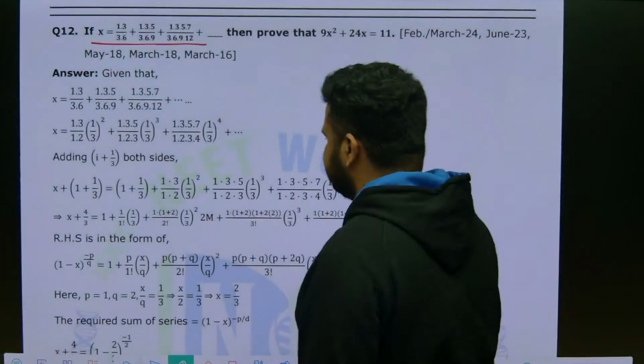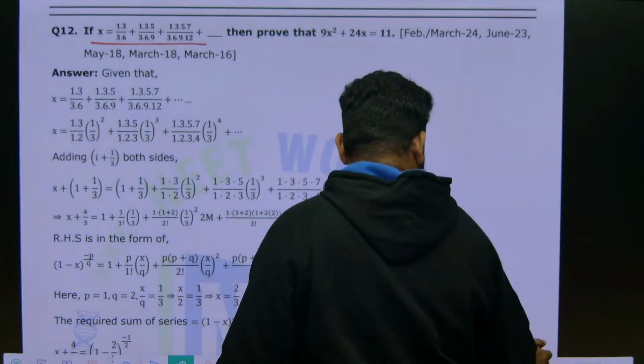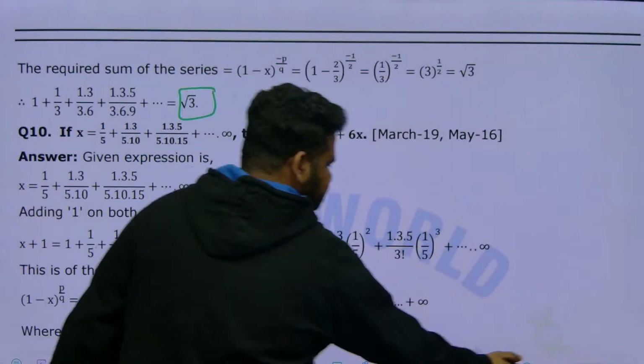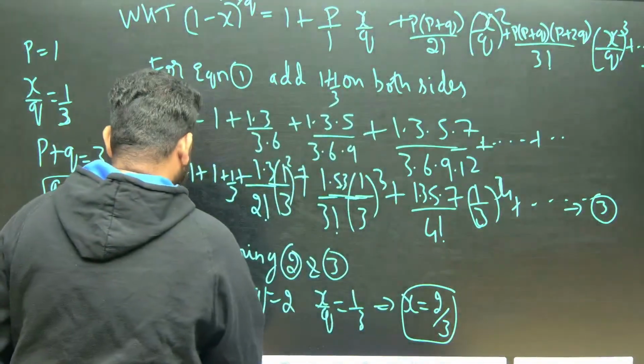1 plus 1 by 1 into 1 by 3. So this is the next thing. See here, 1 plus 1 by 3. Here we did not have 1. Basically we did not have 1, so here if you add 1, we get 1 plus 1 by 3.